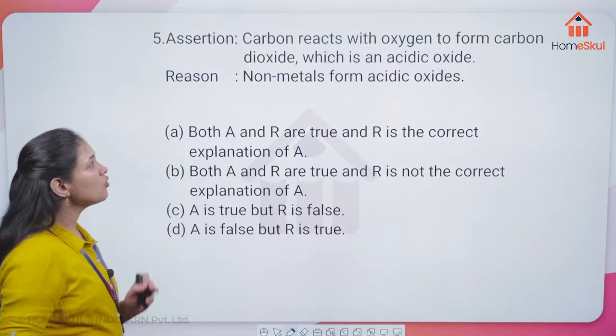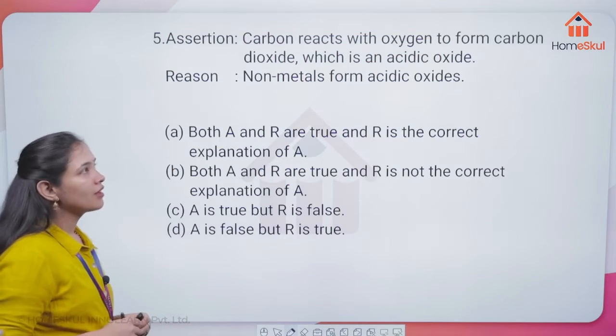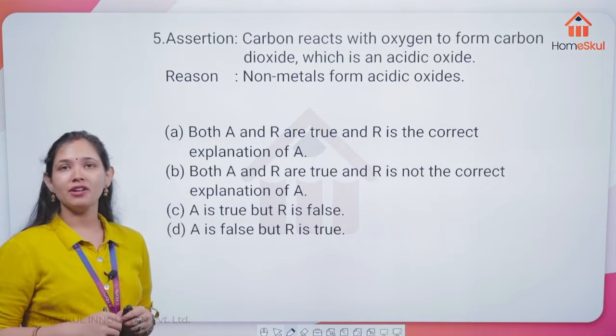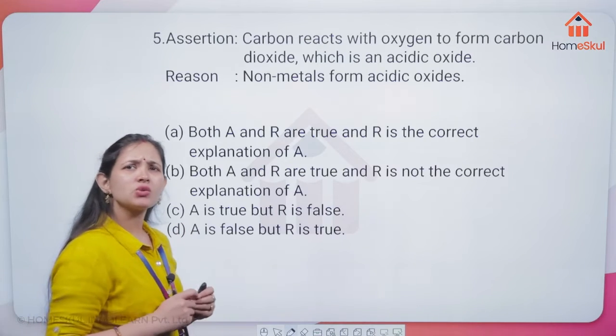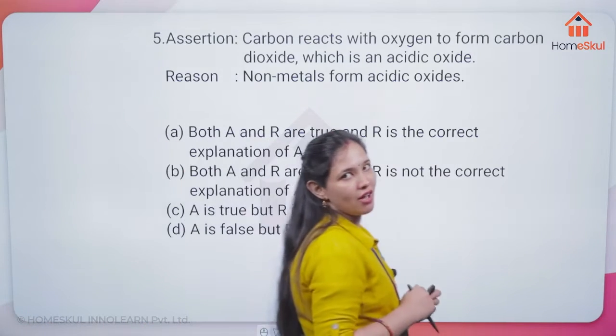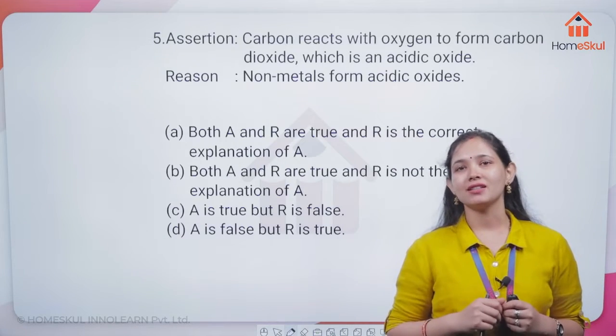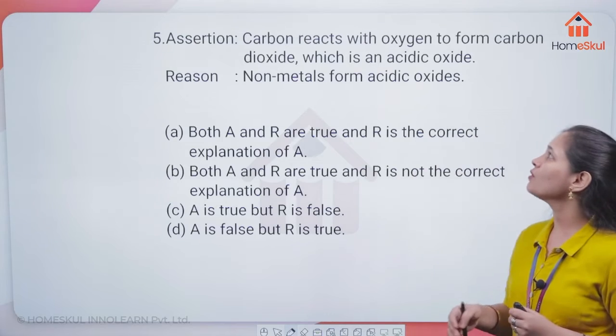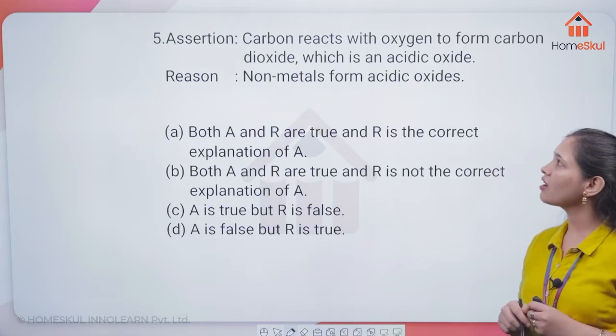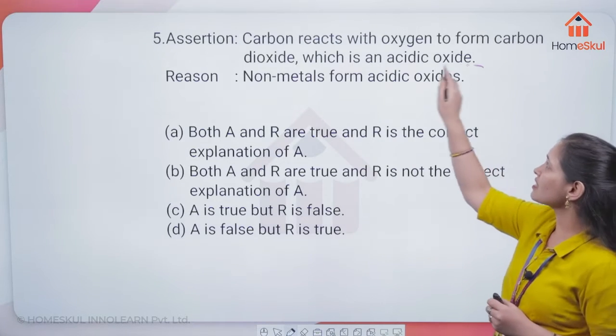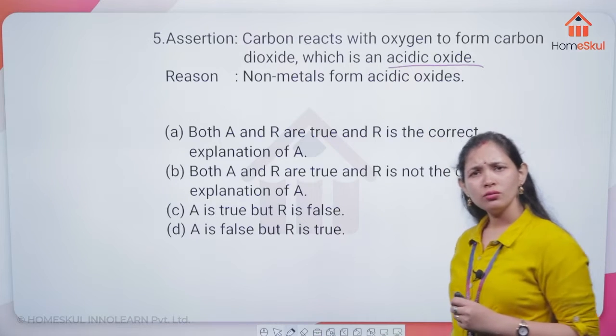Now move on to the next assertion. I hope you can give this answer very well. Carbon reacts with oxygen to form carbon dioxide, which is an acidic oxide. Here you can see that carbon reacts with oxygen to form carbon dioxide, which is an acidic oxide. Is that true?